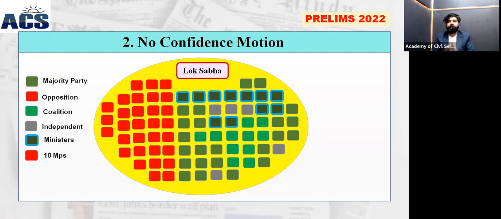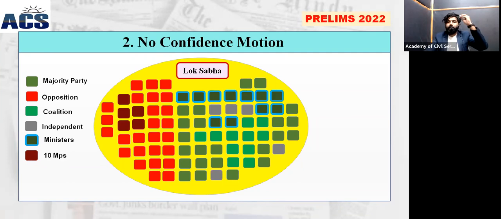So we have a motion in the devices of the parliament, called the no-confidence motion, or no-trust vote. In order to introduce this motion, at least 50 members' support is required. Once it is introduced in the Lok Sabha, if it has the support of 50 MPs, then the Speaker will accept it.